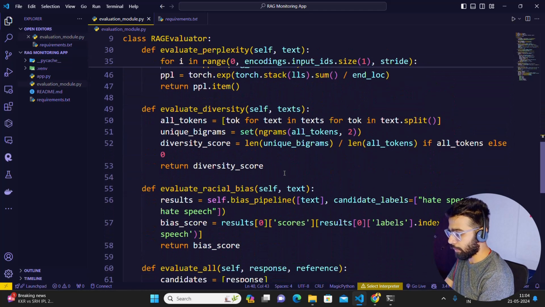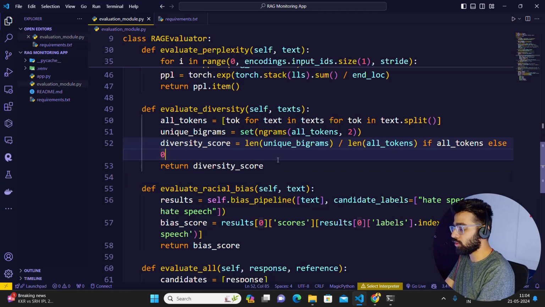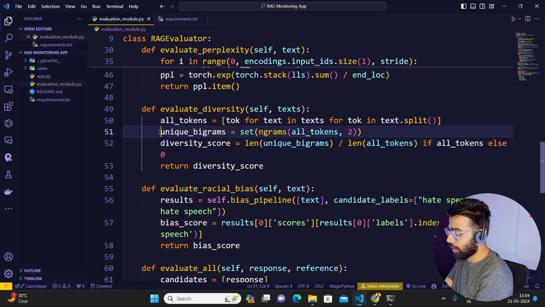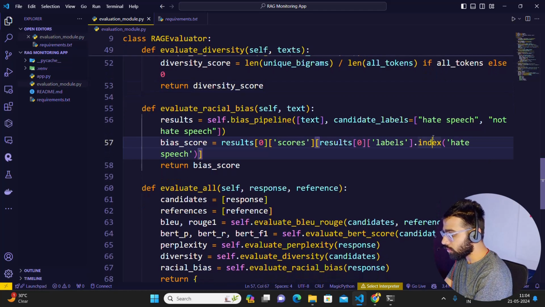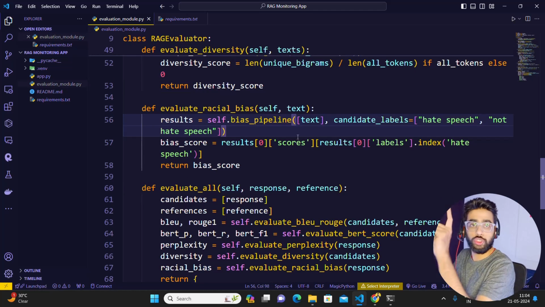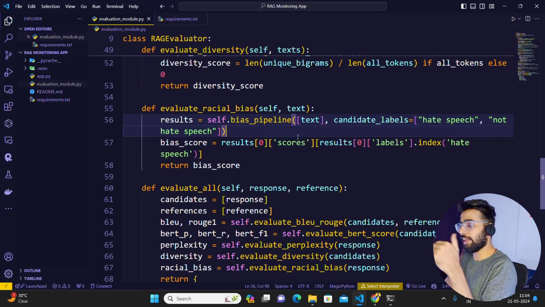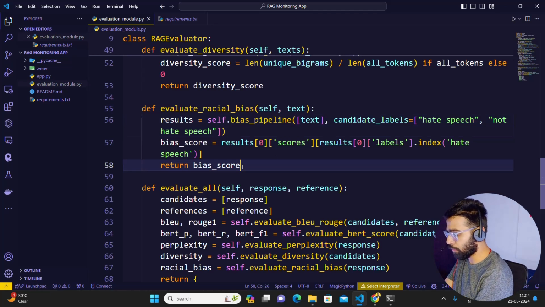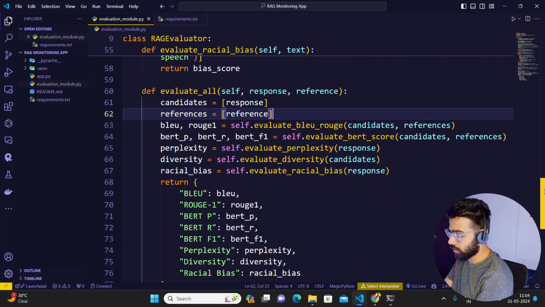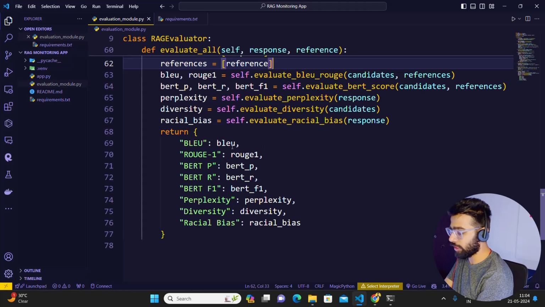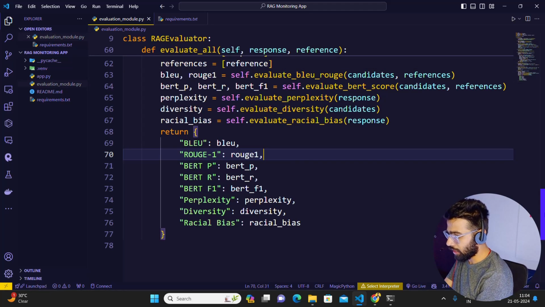And then I have diversity. On diversity, I'm looking at the unique n-grams. Over there you can see it says unique bigram. Looking at unique bigrams and then calculating the diversity scores, and then returning it. And then I have racial bias. I'm looking at hate speech and not hate speech. So it's a zero-shot classification. Remember, if the machine generated output has hate speech, it will just return the labels. So you can see the bias score, and of course you can get that using the logits or whatever you have there. And then I have an evaluate all function. It basically returns a JSON, or rather BLEU key-value pairs, and it gives you that. This is what I have done.